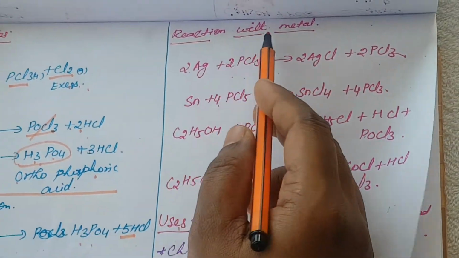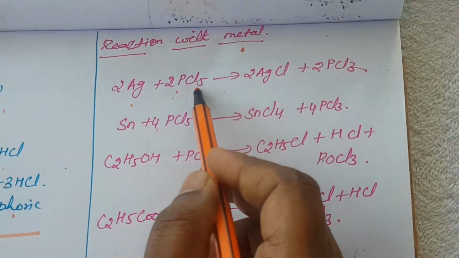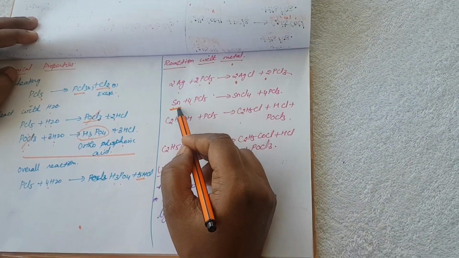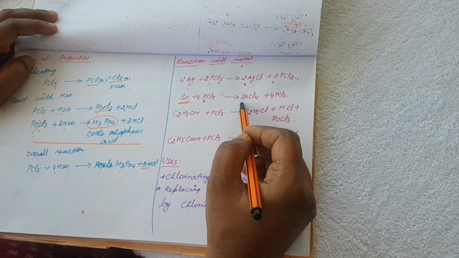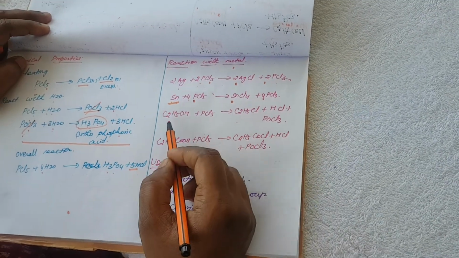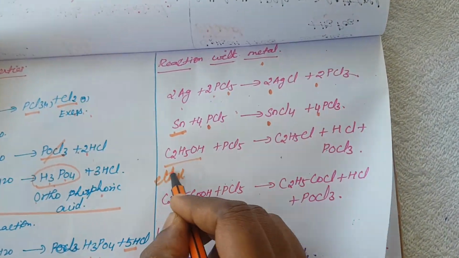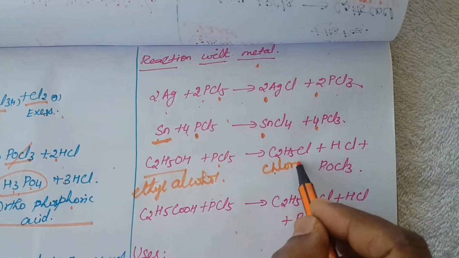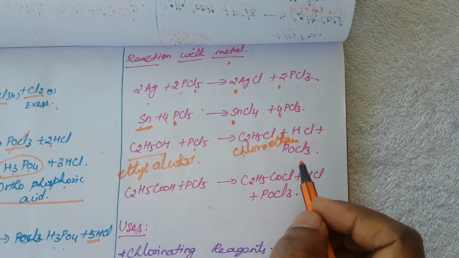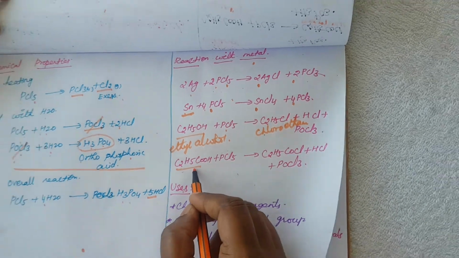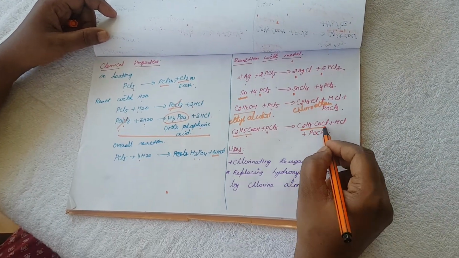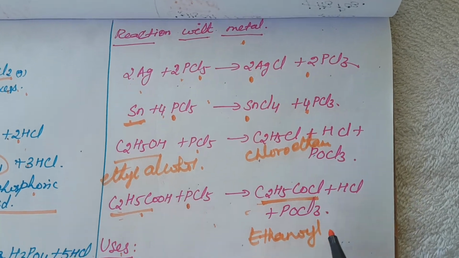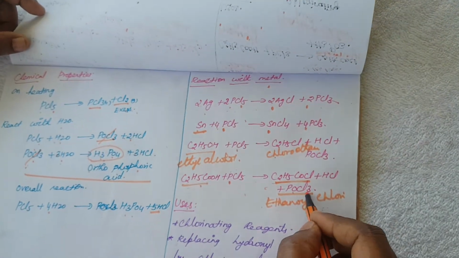Again, reaction with metals: when silver reacts with phosphorus pentachloride, it forms silver chloride plus PCl3. Another metal, tin, when reacted with phosphorus pentachloride, forms tin tetrachloride and PCl3. Again ethyl alcohol reacts with phosphorus pentachloride to give chloroethane and phosphoryl chloride. Again propanoic acid reacts with phosphorus pentachloride to give ethanoyl chloride and phosphoryl chloride, POCl3.